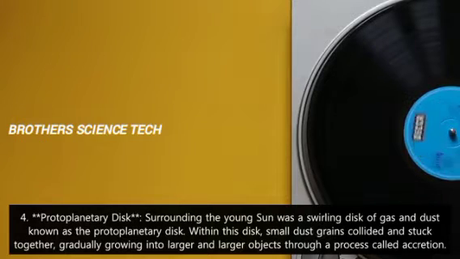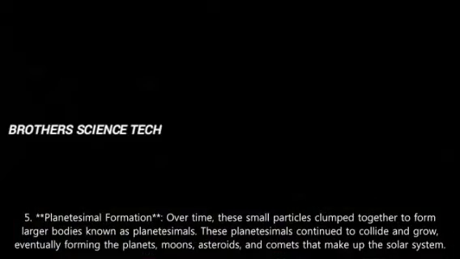4. Protoplanetary disk. Surrounding the young Sun was a swirling disk of gas and dust known as the protoplanetary disk. Within this disk, small dust grains collided and stuck together, gradually growing into larger and larger objects through a process called accretion.